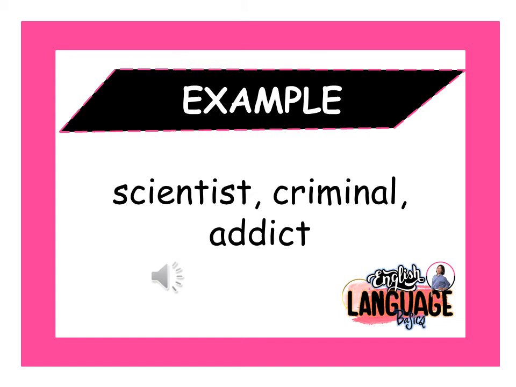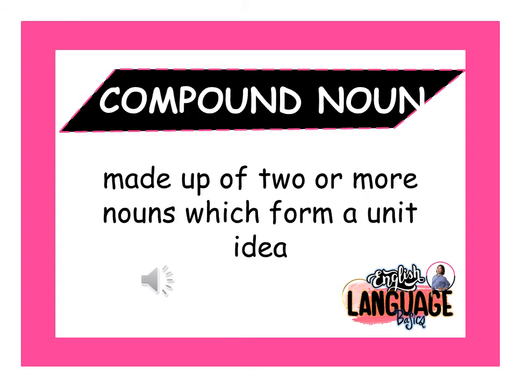Some of the agent nouns do not follow the er and or pattern. Just like scientist, it ends with ist, criminal, it ends with al, and addict, it ends with ct. The last form of noun is compound noun.